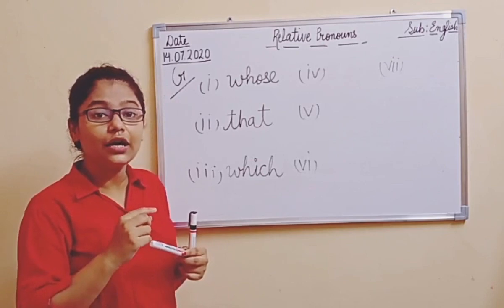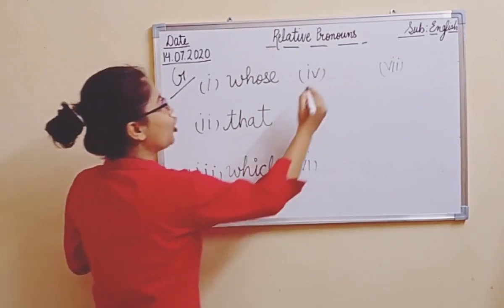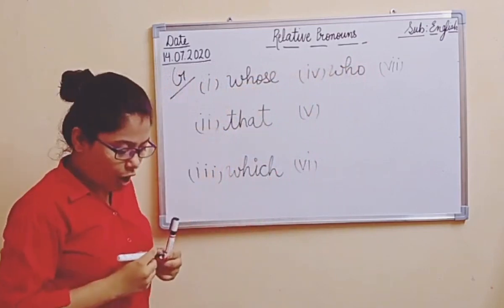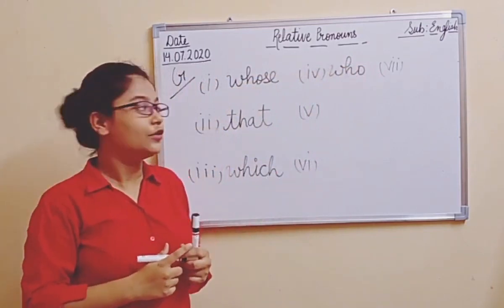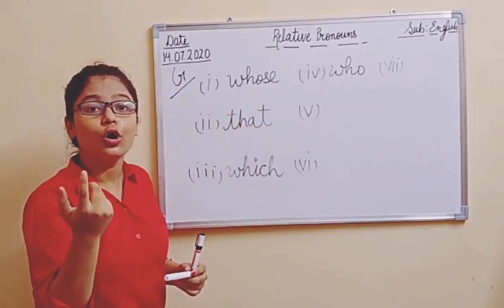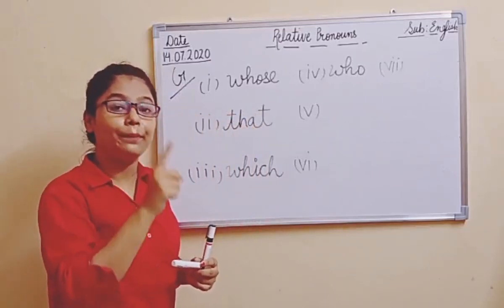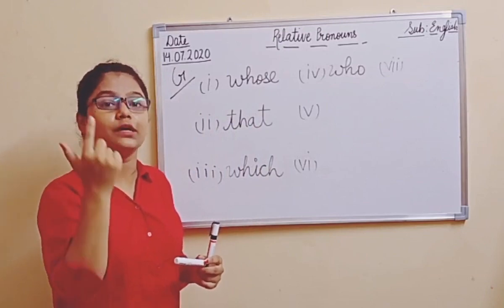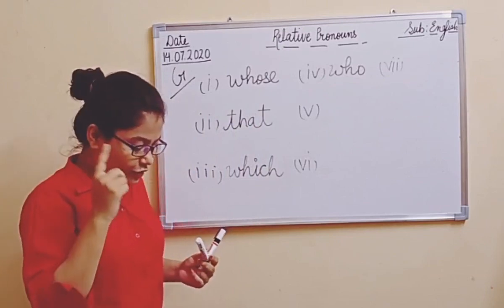So the painter who chopped his own ears, right? So we will make use of who. Why are we making use of who? Because here we are talking about a painter and he is a person. We are talking about one person, right?